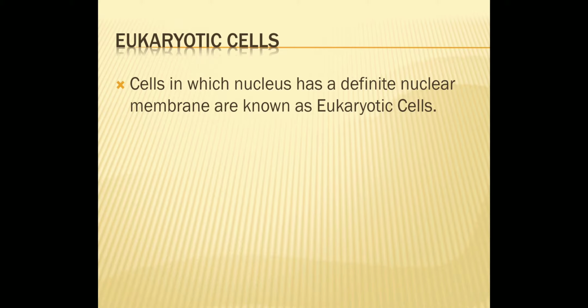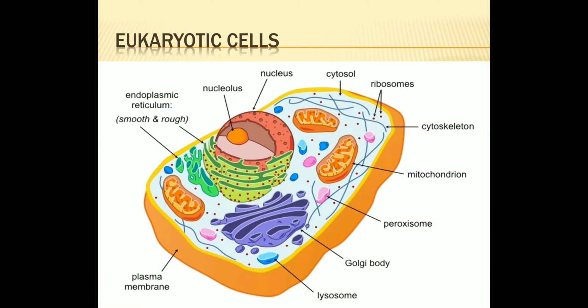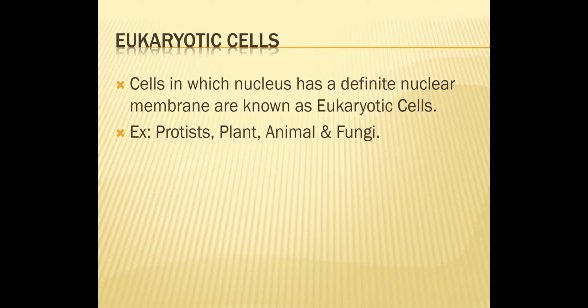These cells have a different shape, size, and physiology, but all cells are mainly composed of plasma membrane, cytoplasm, and cell organelles. Examples of cell organelles are mitochondria, endoplasmic reticulum, ribosomes, Golgi complex, etc. And the best examples of eukaryotic cells are protists, plant, animal, and fungi.